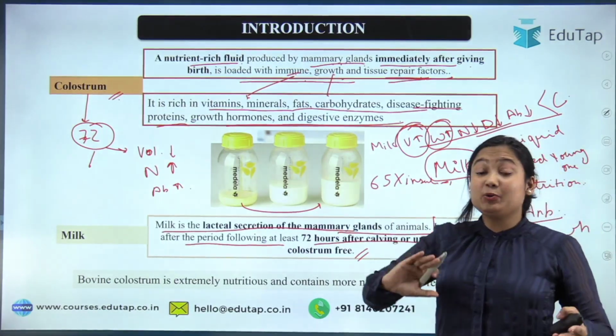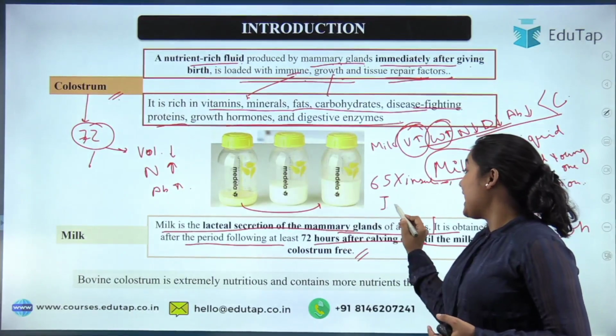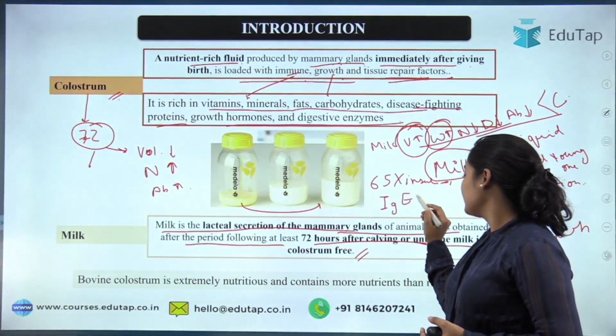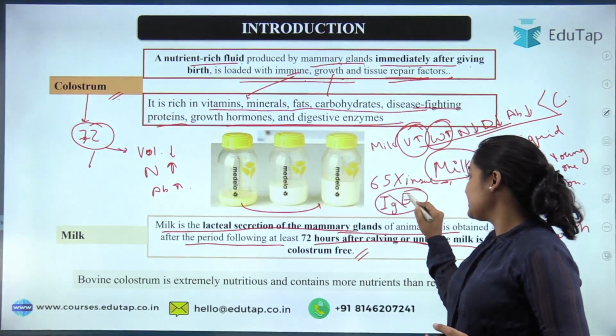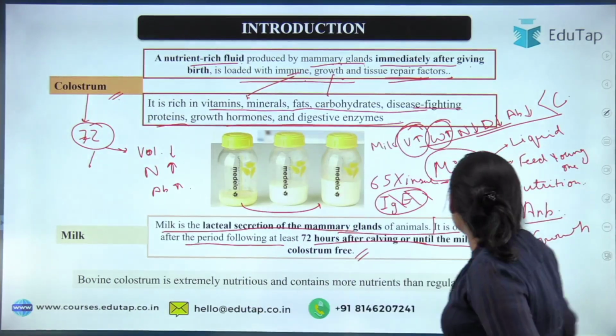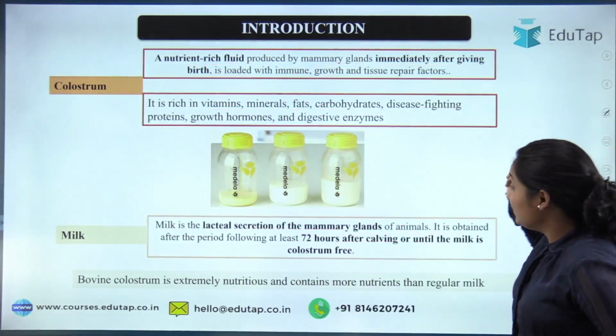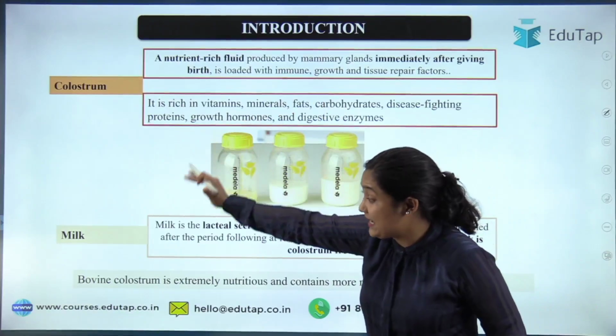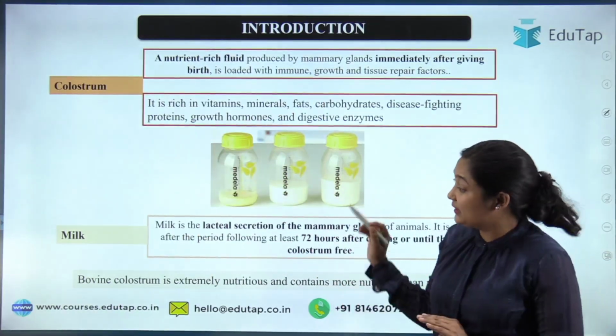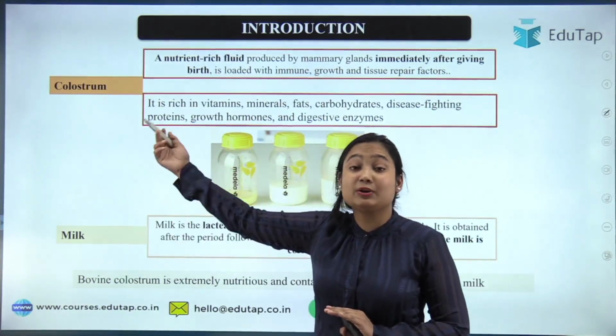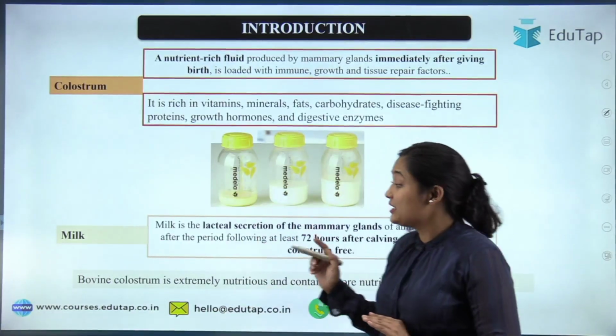Okay, 80 to 85% more IgE is there, that is, immunoglobulins are there. So now you know that colostrum is very nutrient dense even when compared to milk. Milk itself is very nutritious, but colostrum is even more nutritious.